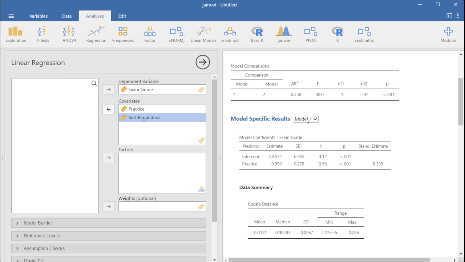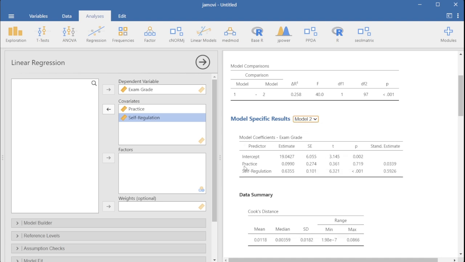Then, though, we need to check whether the covariate played an effect. So we switch from model 1 to model 2, and now we can see how the covariate played or did not play a role.